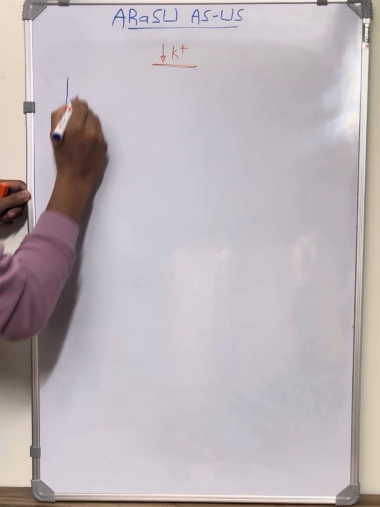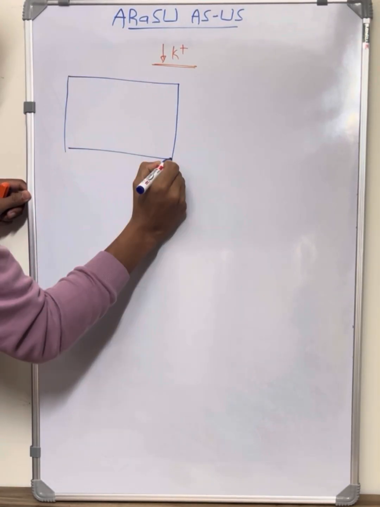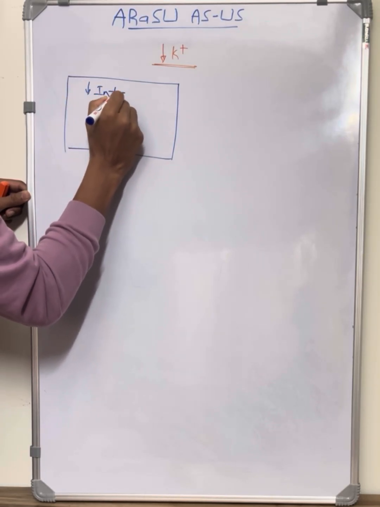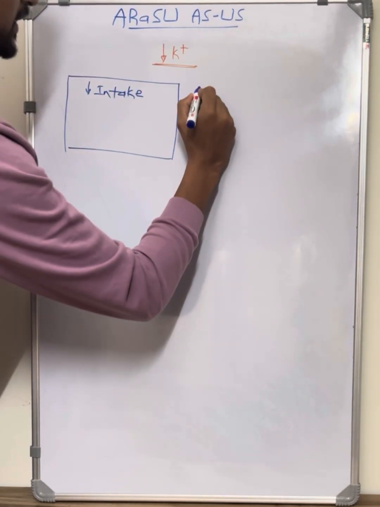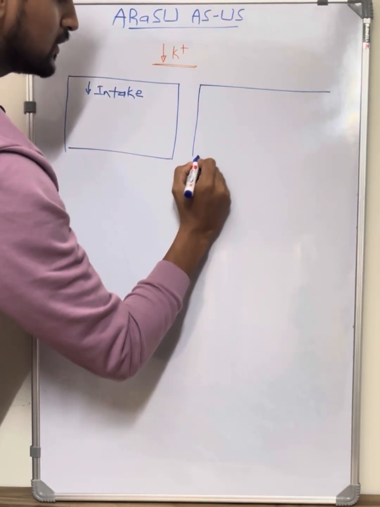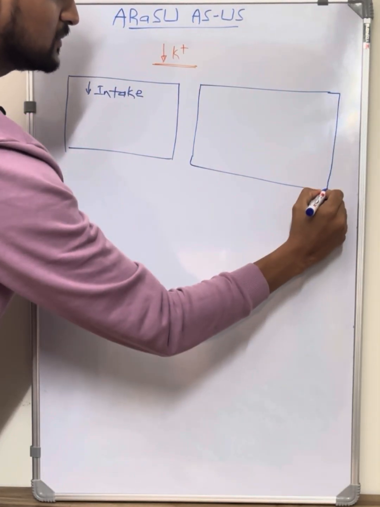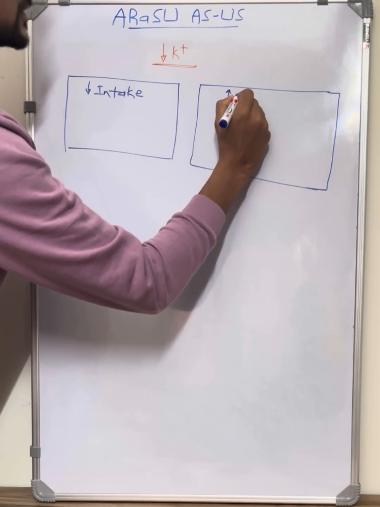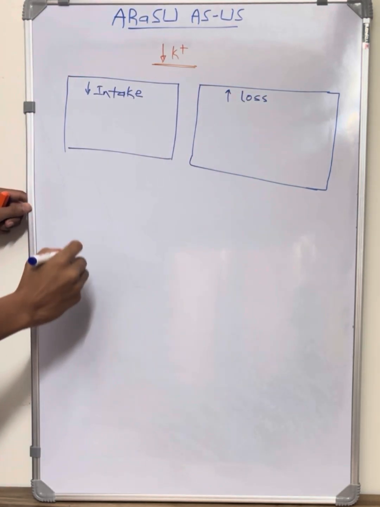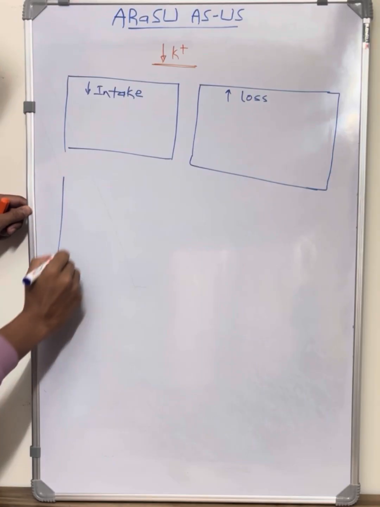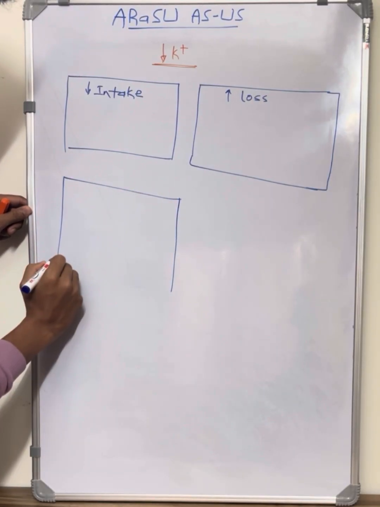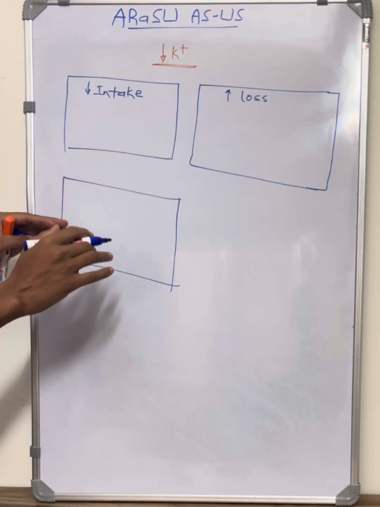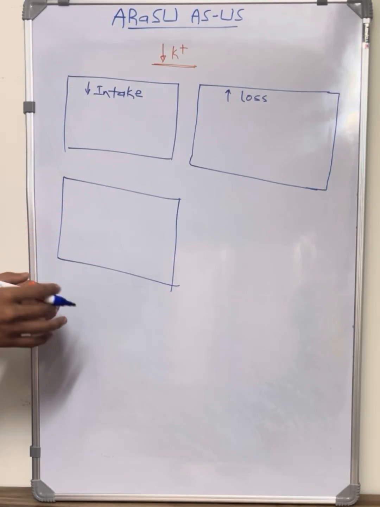So first is because of decreased intake. Then second is potassium loss is more, that is excessive, increased loss. Then third point is whether potassium is there normally in the body, but it has got redistributed inside the cell.